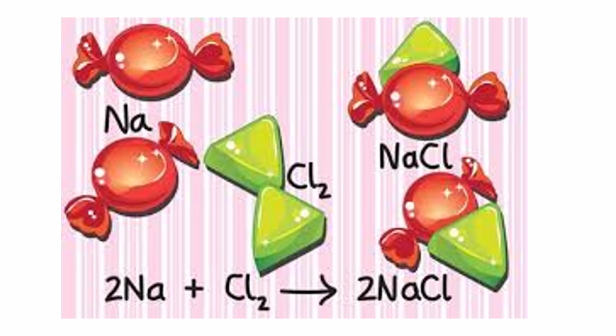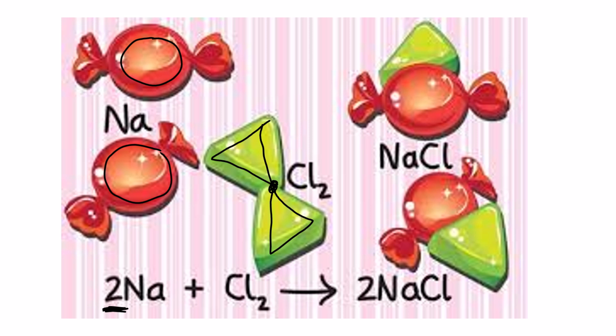Okay, so that then leads me to this slide where I've just shown you that there are 2 sodiums. Here's a sodium sweet and here's a sodium sweet. So I now have 2 sodium atoms. They are separate. They are not connected. The 2 is in front. It's 2 different atoms. Here is 1 chlorine. They are connected. They're joined. They have a chemical bond. And we are making 2 sodium chlorides. They are separate molecules. They are 2 sodium chloride molecules.